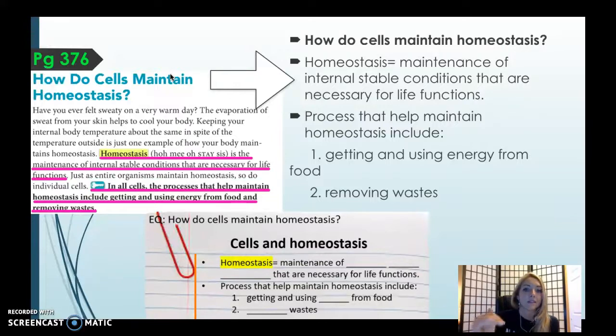Removing goes into the second blank. Look at the notes when we're taking them. Look at the bullet points and compare what goes where when you're filling in the blanks. Pause this video for 1 minute and then we'll move on. Pause.